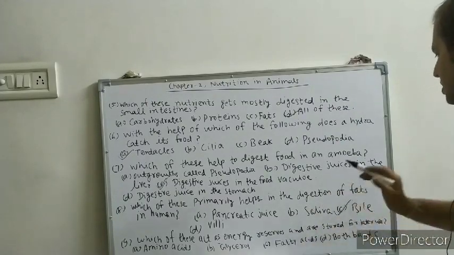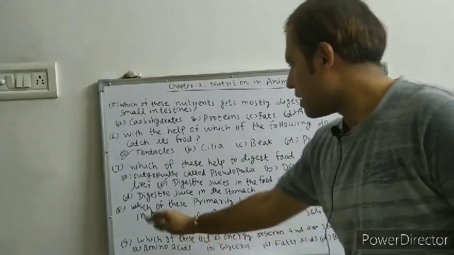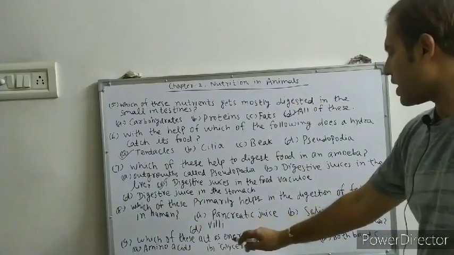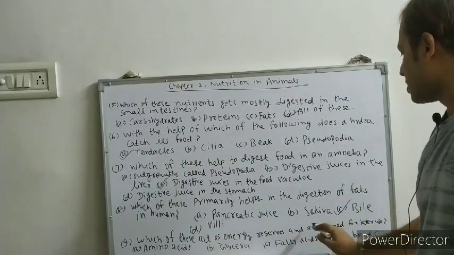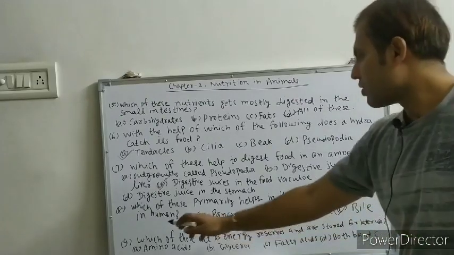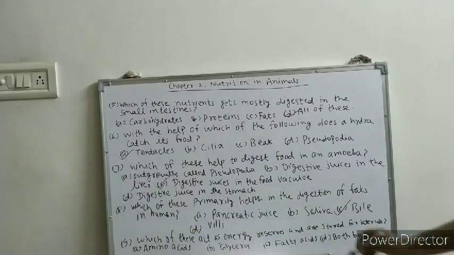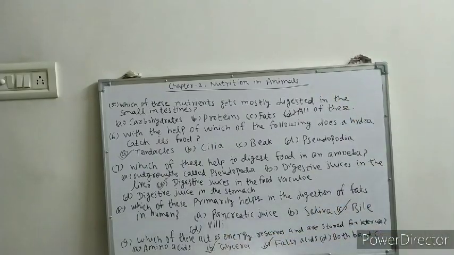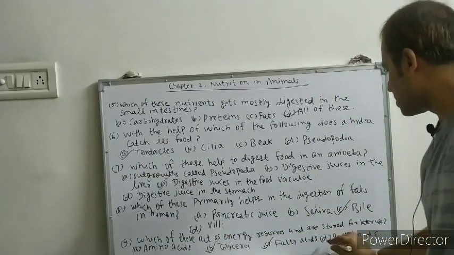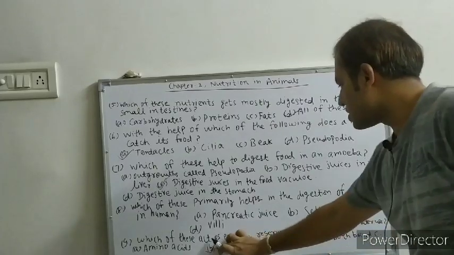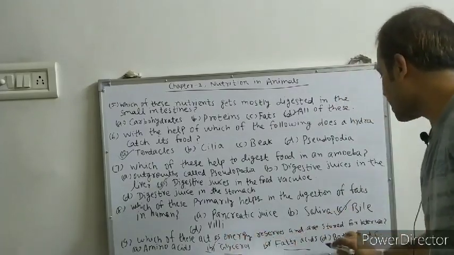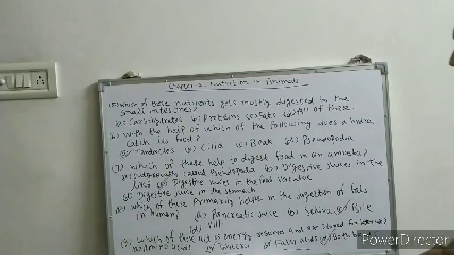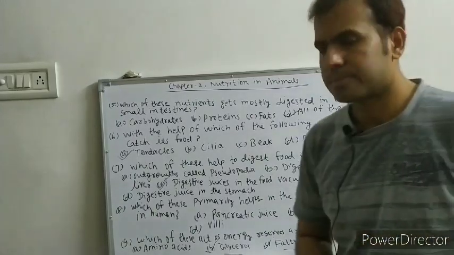So C is the answer, bile juice. 9th question, which of these act as energy reserves and are stored for later use? So fatty acid and glycerol both are used for energy reserves. So D is the answer. Both glycerol and fatty acids are used for energy reserves.